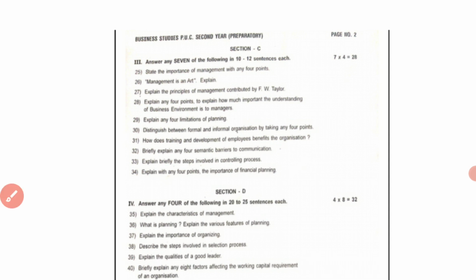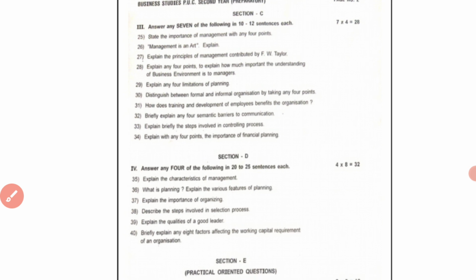So these are the questions they have given in section C. From these 10 questions, you have to answer any 7. 3 additional questions will be there. So first you have to observe. After reading the questions, first you have to identify which answers you know to write correctly. Select any 7 questions to answer in the answer paper.